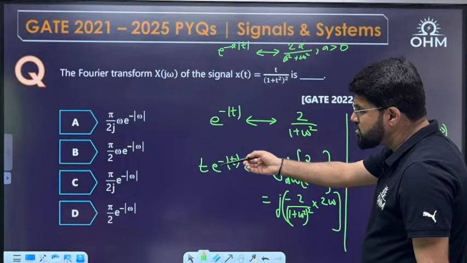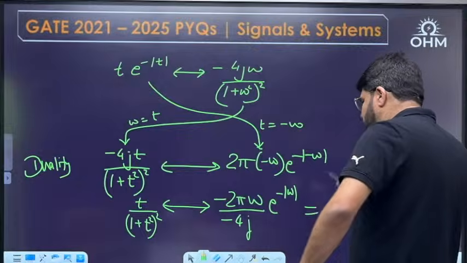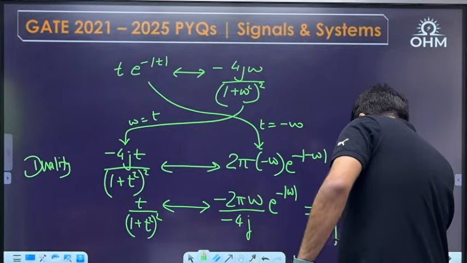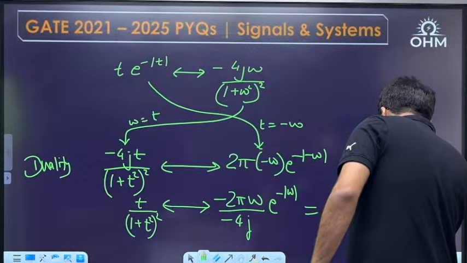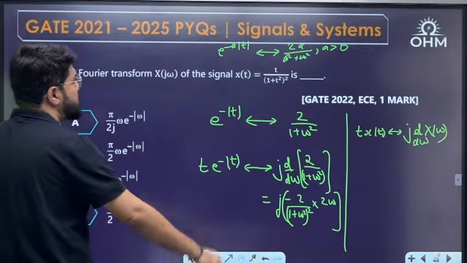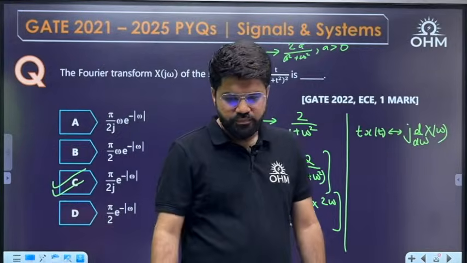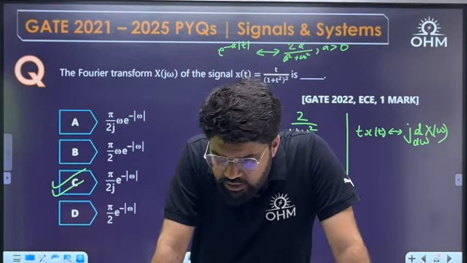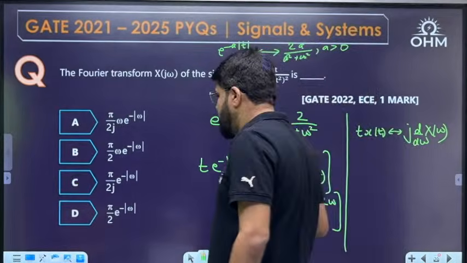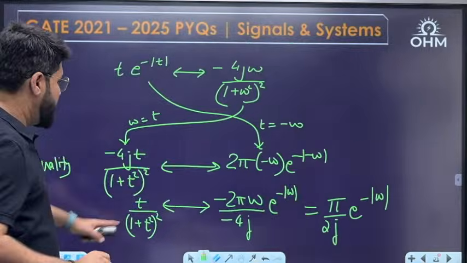Let me see in the options. In the option, denominator only has the j. So let the j be in denominator. 2 pi by 4, that is pi by 2j e power minus mod omega should be the answer. Pi by 2j e power minus mod omega. Answer is option number C. Option number C. Okay. Pi by 2j. Sorry, A only. Sorry. Omega also is there.